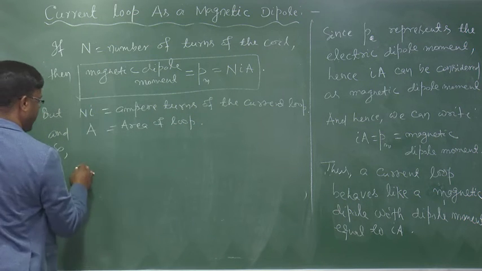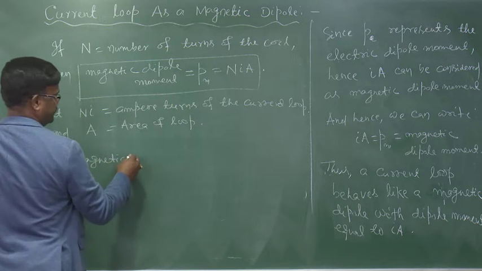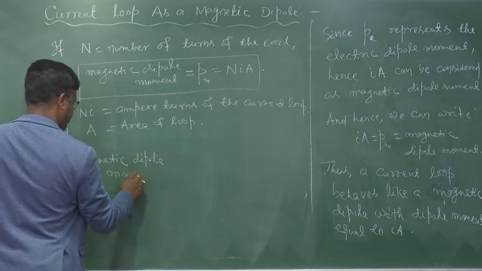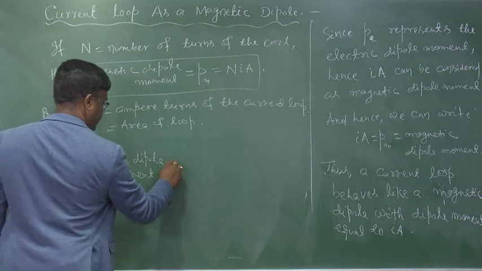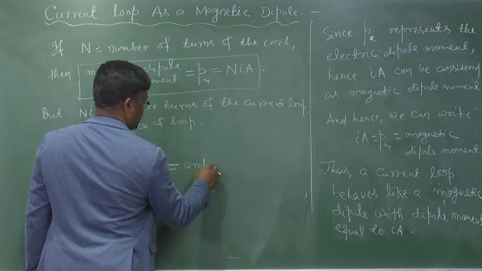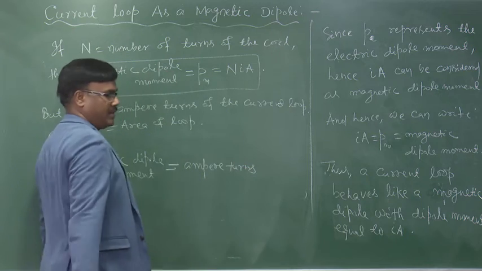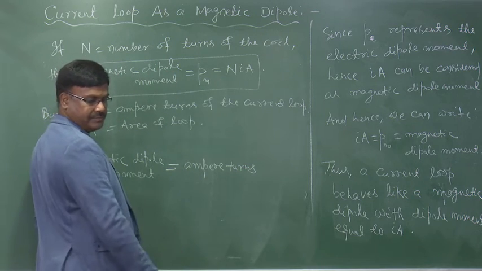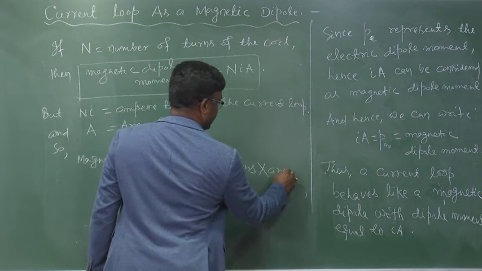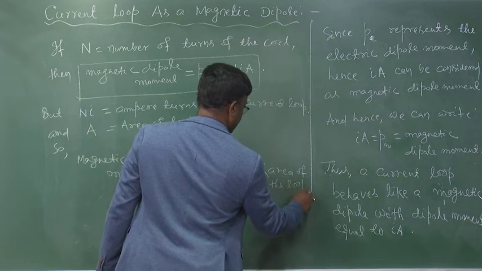So, magnetic dipole moment equal to ampere turns of the current loop into area of the loop.